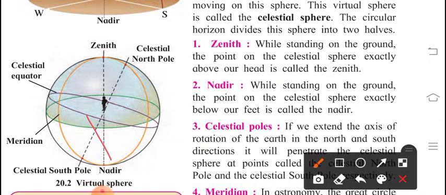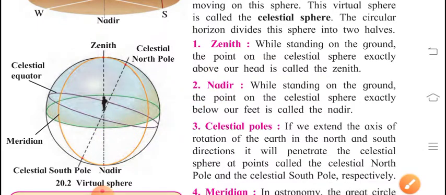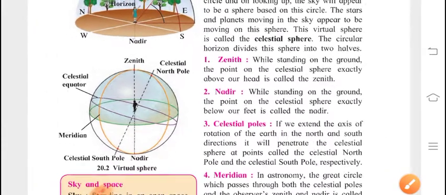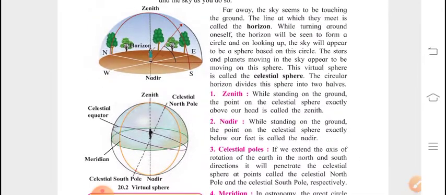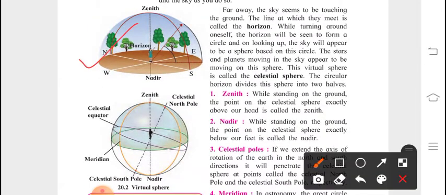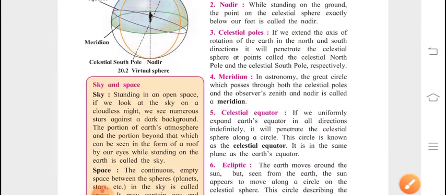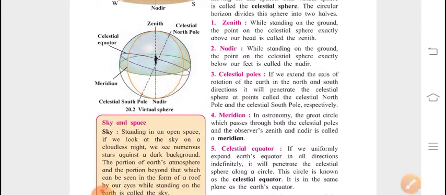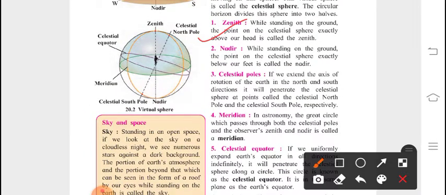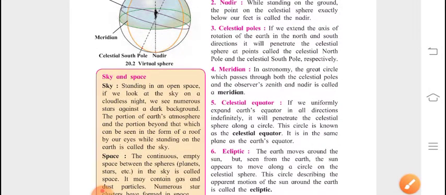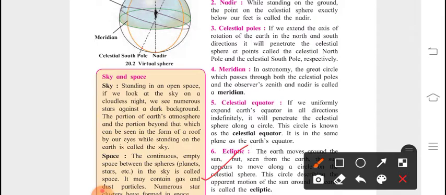So this diagram is very important. This is part of your homework. You have to draw the virtual sphere. These two diagrams you have to draw, this one and this one, as homework, and read and write these six points about zenith, nadir, celestial poles, meridian, celestial equator, and last is ecliptic.